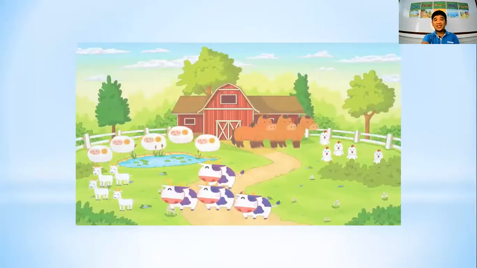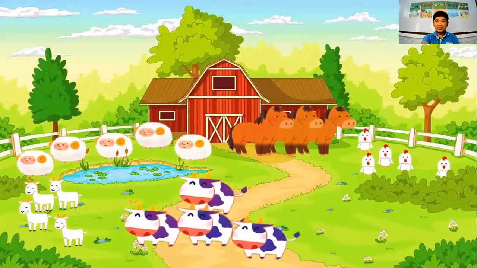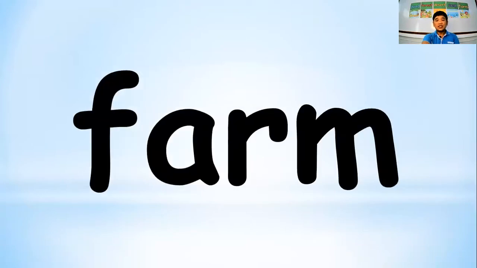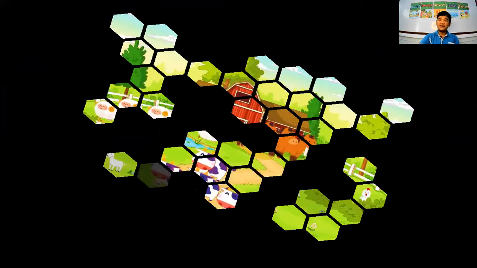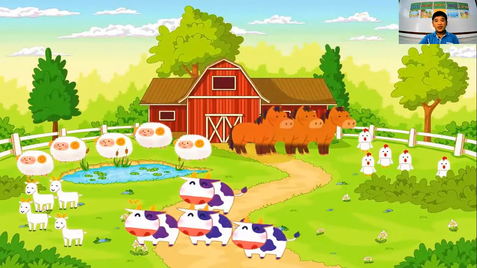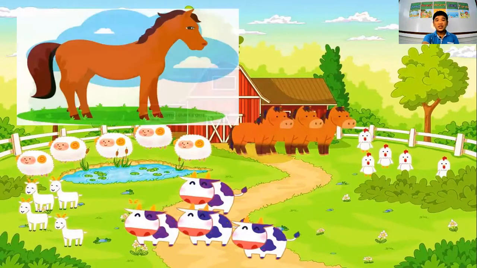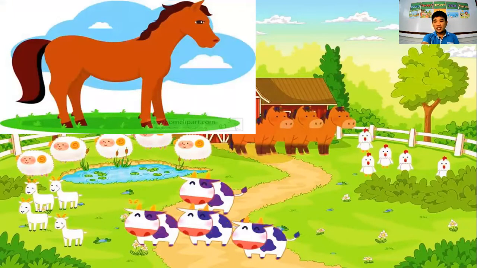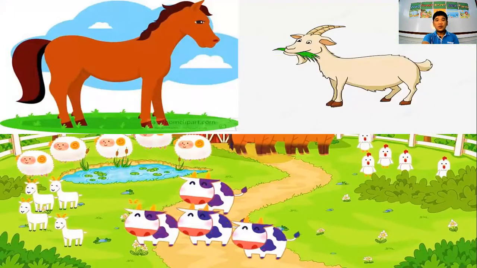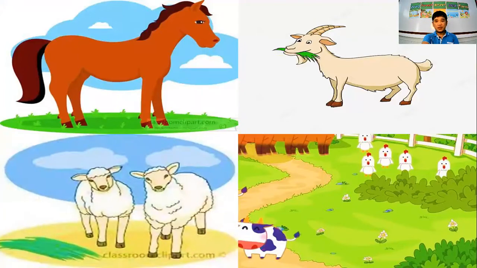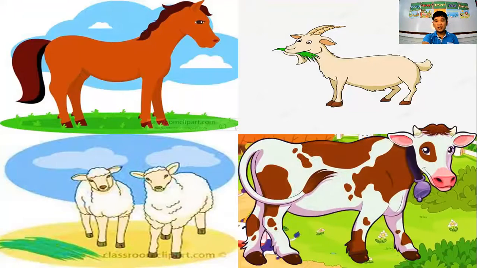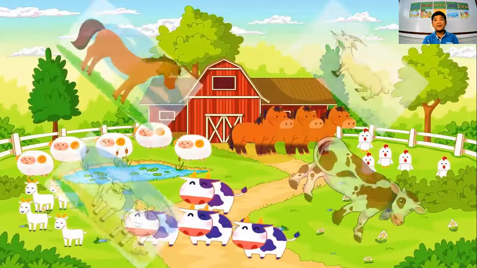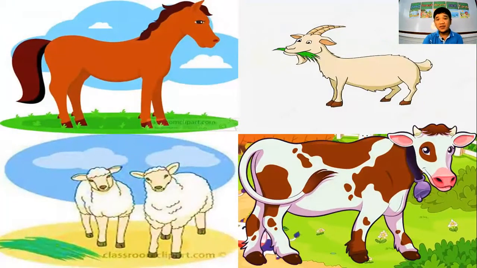Can you please tell me, what is the name of this habitat? Very good. We call it farm. So what are those animals who can live in the farm? We have the horse. We have also goat. We have also sheep. And then we have also cow. So these are the examples of the animals who live in the farm.